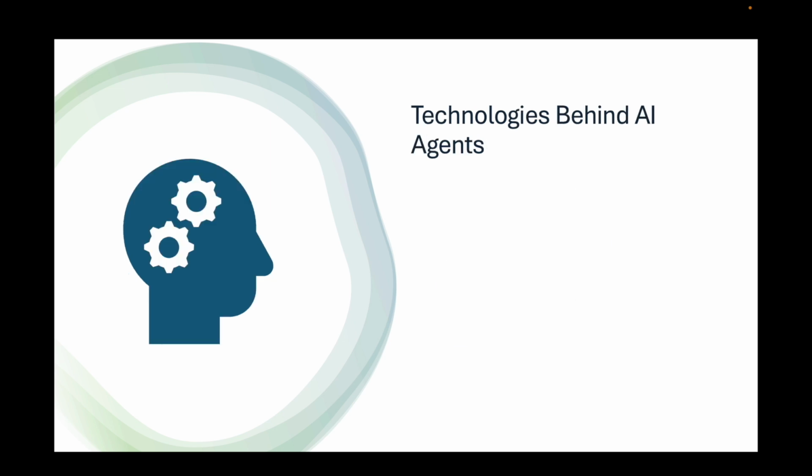Technologies behind AI agents. 1. Machine learning, ML. AI agents often use ML algorithms to learn from data, adapt to new situations, and make predictions or decisions. Techniques like reinforcement learning are critical for agents that need to learn from trial and error, e.g., robots, game-playing agents. 2. Natural language processing, NLP.